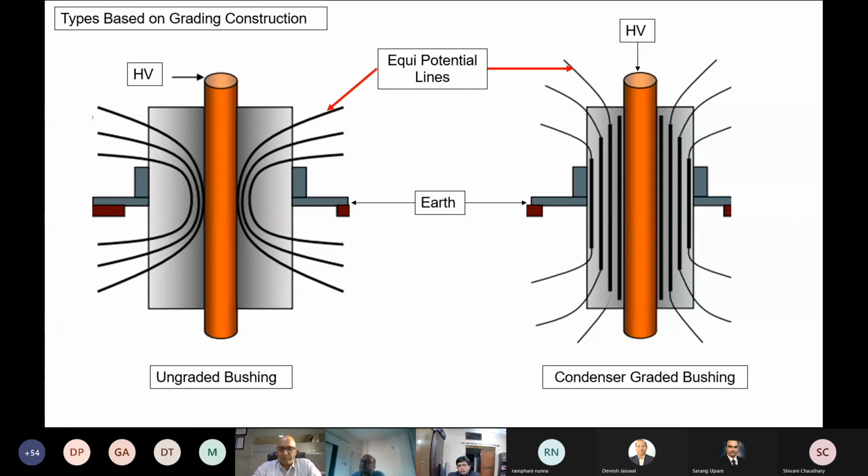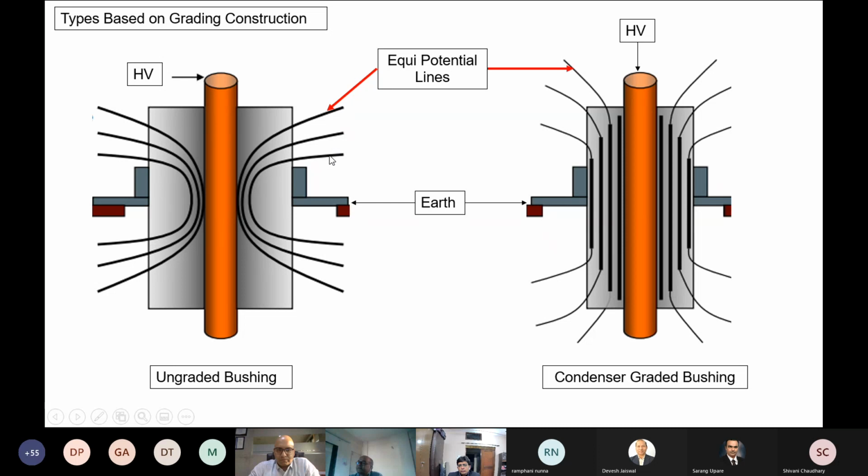You can see the other type is based on the grading construction. Typically on the left side, you will see ungraded bushings. What you are seeing as equipotential lines, these are the fields. Let's say if HV is at 100, these equipotential lines are imaginary lines which have the same potential.